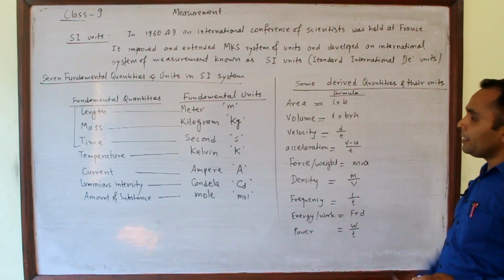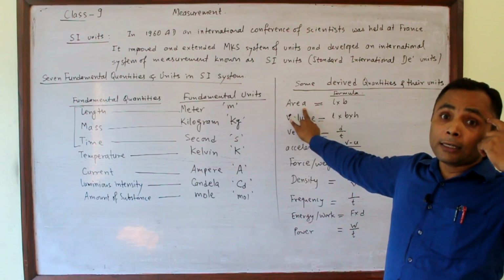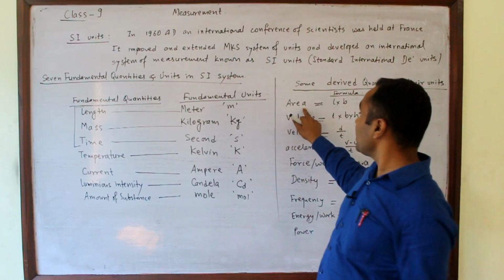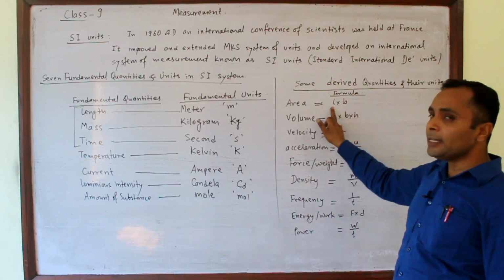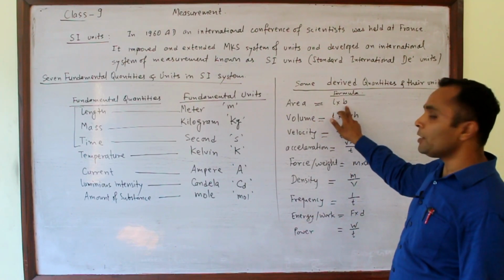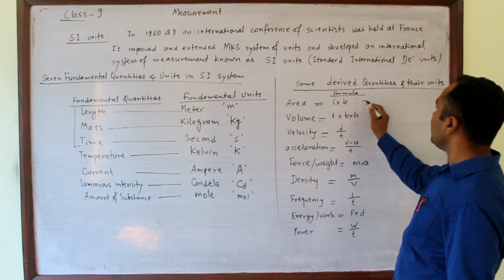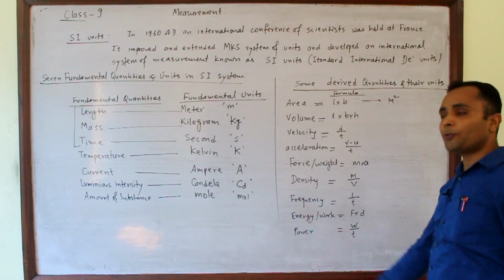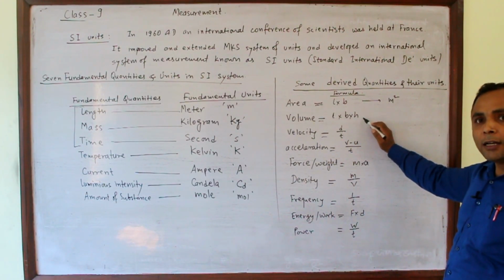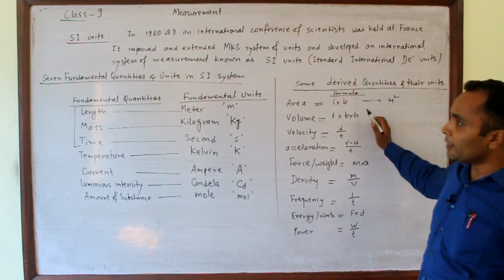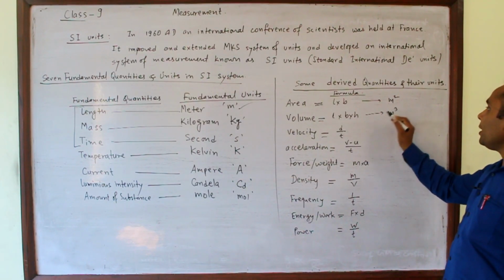Some are here. Area is the surface occupied by a substance. Its general formula is length into breadth. Length is distance and breadth is also distance. Both are measured in meters, therefore its unit is meter into meter, meter square. Similarly, volume, its formula is length into breadth into height. All are measured in meter units in the SI system, therefore meter into meter into meter, it will be meter cube.